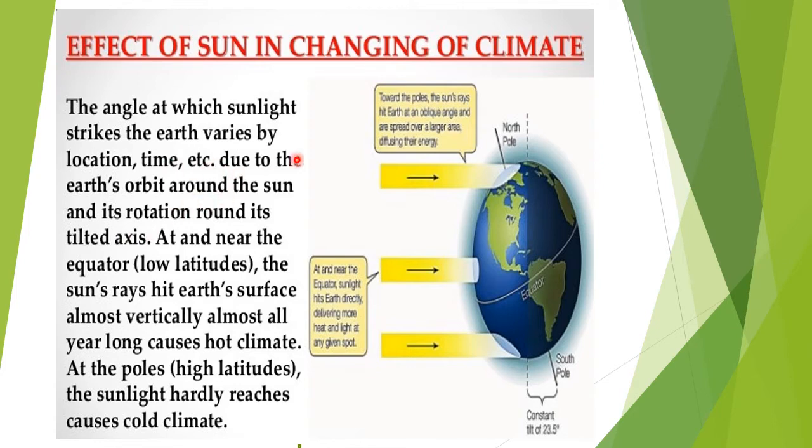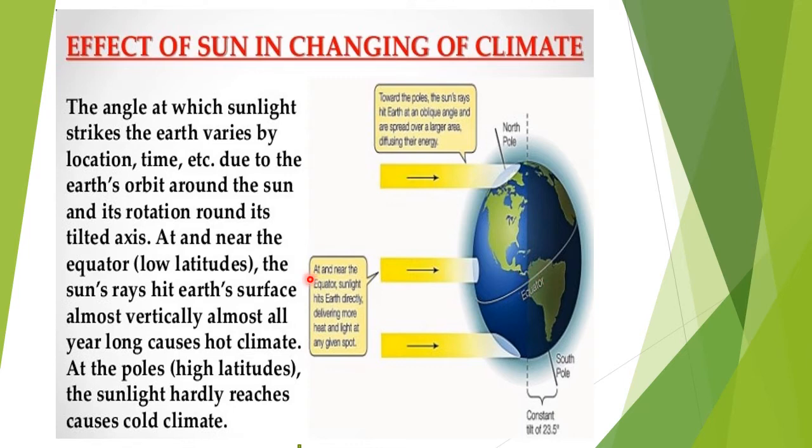So all this you have learned in geography. The angle at which the sunlight strikes the earth varies. Here we have learned it is an oblique angle. So the angle changes, varies by location, time, etc., due to the earth's orbit around the sun. In the evening, the sunlight comes at an angle, so it is much cooler even in these places, due to the Earth's orbit around the sun and its rotation around its tilted axis. So Earth is rotating around the axis in the solar system.